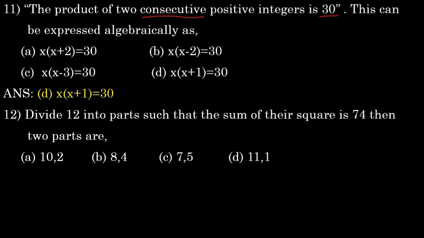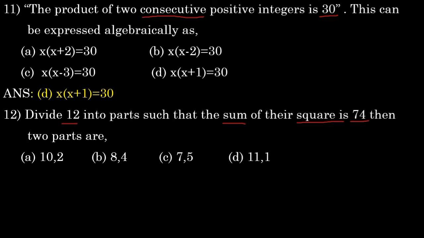12th one, divide 12 into parts such that the sum of their squares is 74, then the two parts are, here we have options: 10 and 2, 8 and 4, 7 and 5, 11 and 1. Here they said we need to find out the answer.